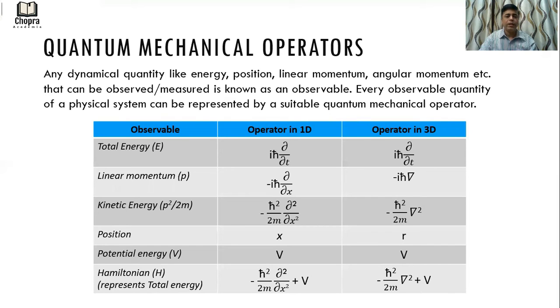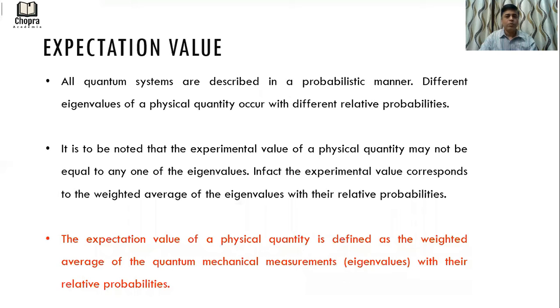So what do we mean by expectation value? All quantum systems are described in a probabilistic manner. Different eigenvalues of a physical quantity occur with different relative probabilities. It is to be noted that the experimental value of a physical quantity may not be equal to any of the eigenvalues. In fact, the experimental value corresponds to the weighted average of the eigenvalues with their relative probabilities. The expectation value of a physical quantity is defined as the weighted average of the quantum mechanical measurements, also called the eigenvalues, with their relative probabilities.